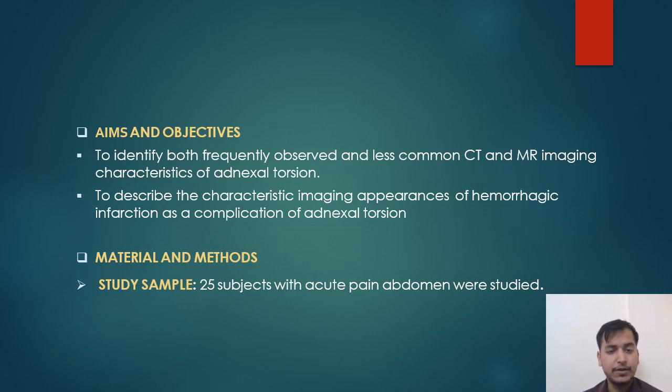Aims and objectives: to identify both frequently observed and less common CT and MR imaging characteristics of adnexal torsion, and to describe the characteristic imaging appearance of hemorrhagic infarction as a complication of adnexal torsion.